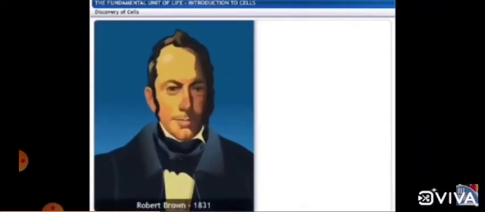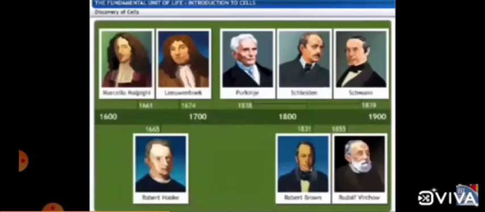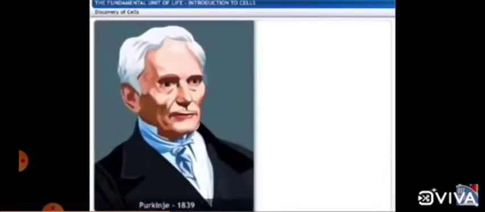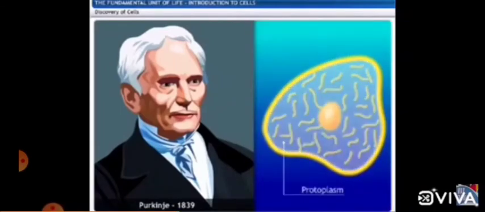Robert Brown in 1831 discovered the nucleus in the cell. Purkinje in 1839 coined the term protoplasm for the fluid substance of the cell.